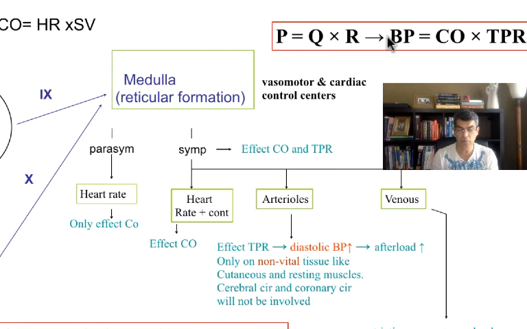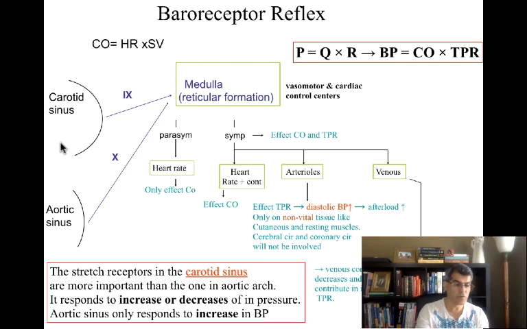This is very important for you to understand how your medulla is going to control your blood pressure. And the last thing I'll tell you is, which of these two is more important, carotid artery or aortic arch? Well, the answer is carotid artery. Carotid artery is more important because this one can respond to higher pressure or lower pressure. Aortic sinus only responds when the blood pressure goes up.